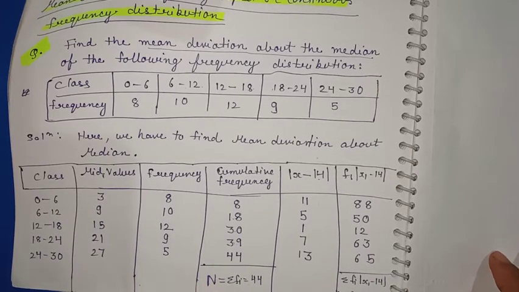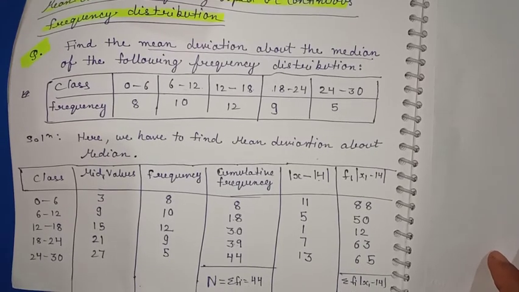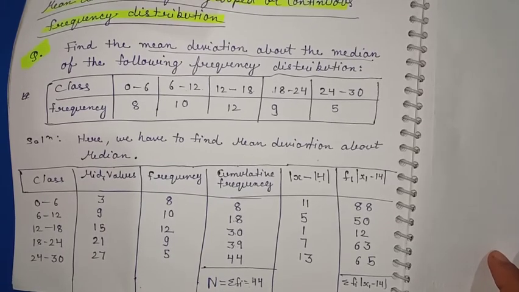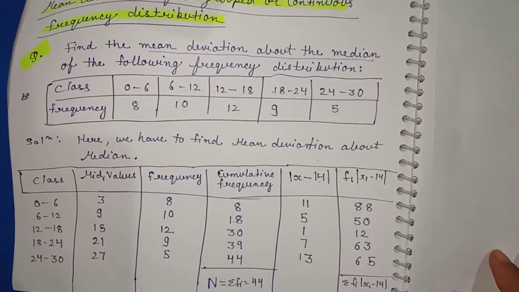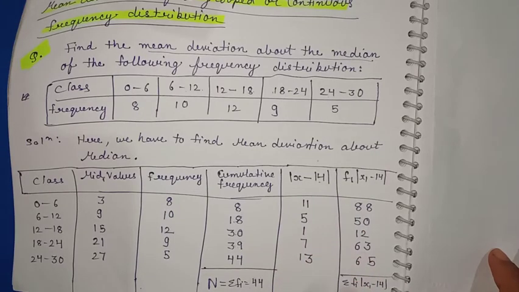N is here, and we know that the formula for finding the median is L plus, in brackets, n by 2 minus cf by f, into h. That same formula you have to use for finding the median, because this is grouped data. In grouped data that formula is the only way to find the median. So we will first find the median, and afterwards with the help of that median we will find the mean deviation. These two tables I have drawn with the help of the median.